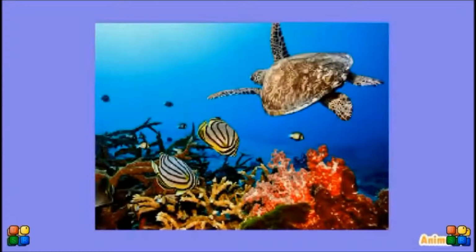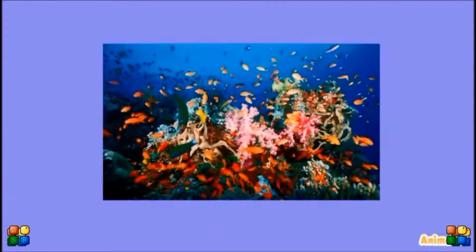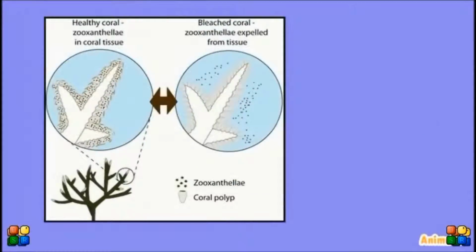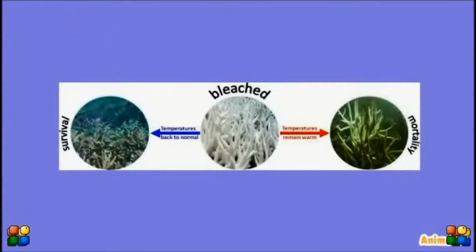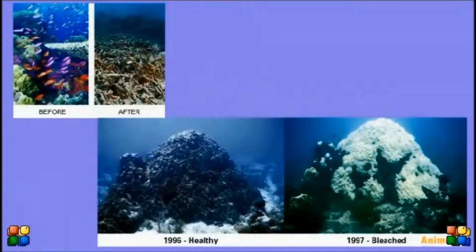Another organism affected greatly by climate change is the coral reefs. Coral reefs around the world have been severely damaged by unusually warm ocean temperatures. Coral reefs are extremely important for biodiversity, providing a home to over 25% of all marine life. One of the most visually dramatic effects of climate change on coral reefs has been bleaching. When the ocean warms, the oxygen content reduces, and coral reefs become bleached. Global warming could now mean a death sentence for many coral reefs. If the present rate of destruction continues, most of the world's coral reefs could be killed within our lifetimes.